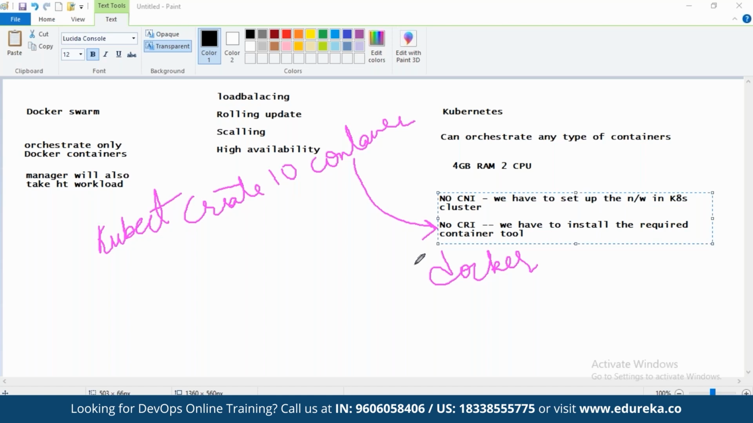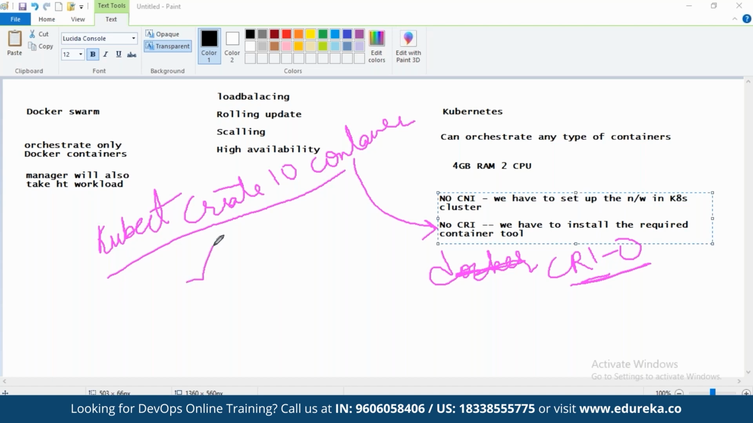Tomorrow, let's say you change your organization, you go to a different organization. There they are not using Docker. In fact, they are using CRI-O, let's say. They're using this particular container tool. You will give the same Kubernetes command: kubectl create 10 containers of Tomcat, whatever is the image of it. Kubernetes will take care of creating the CRI-O containers this time. Your Kubernetes commands remain the same.